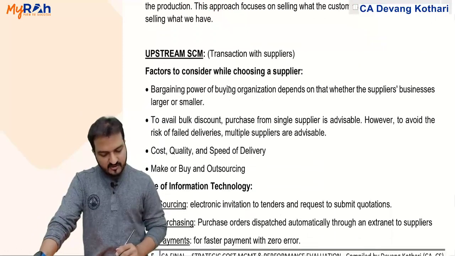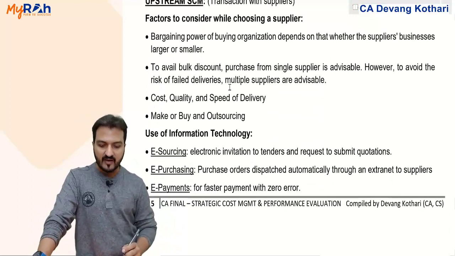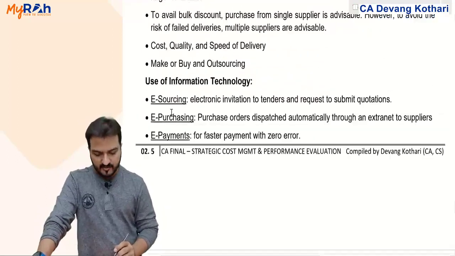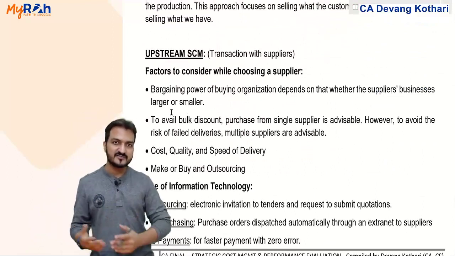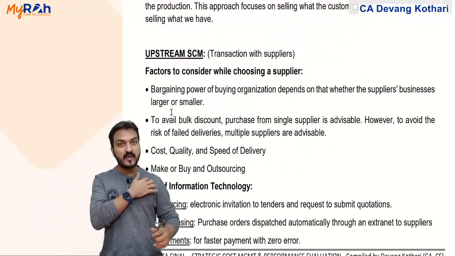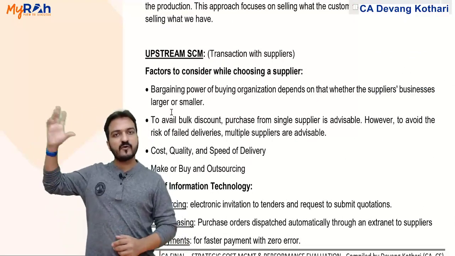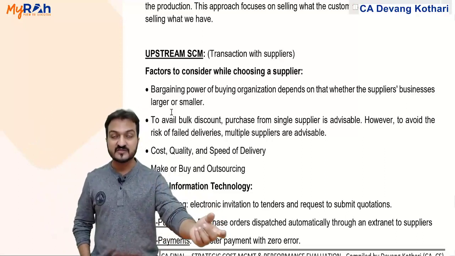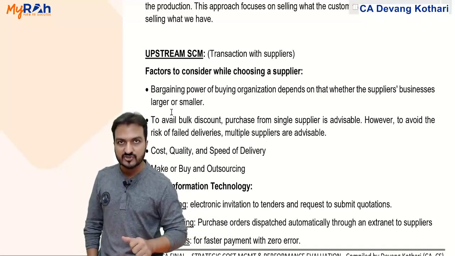Okay, next. There are two components under supply chain management: upstream supply chain management, and then you'll have downstream supply chain management. Upstream pertains to my transactions with the supplier. Downstream means my transactions with my customer. I told you supply chain management covers everything since I get materials from my vendor until the final goods are sold to the customers. So when I get materials from my vendor, that comes under upstream supply chain management.